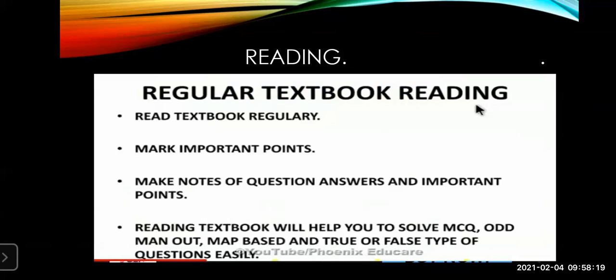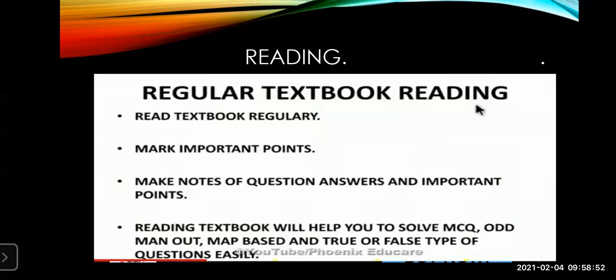Every time you don't have to learn everything by heart, because while reading the points just go down from your eyes and you can remember them if they ask for the objectives. When you are reading, always mark important points. Next time, you can just look at the marked points instead of reading the whole content again and finding out where the content actually is.